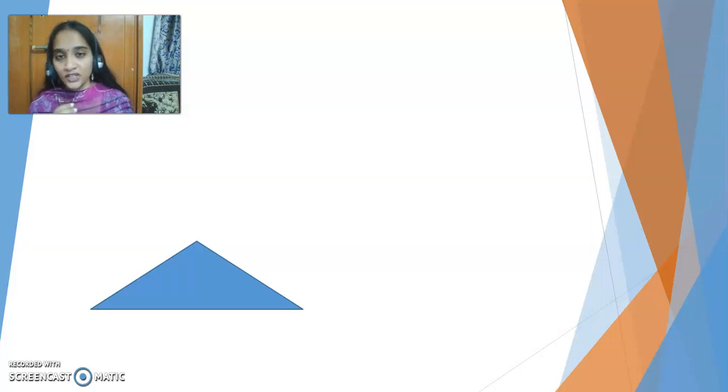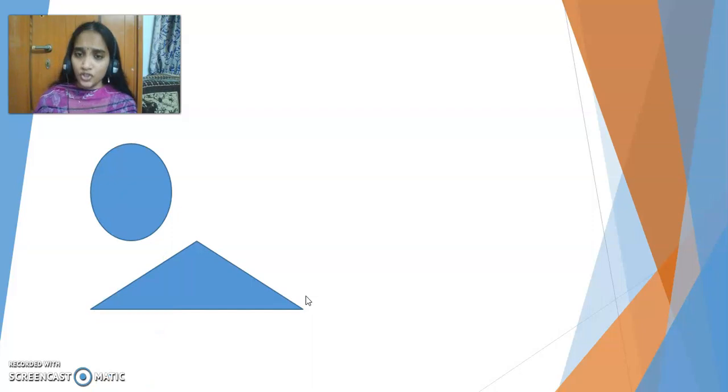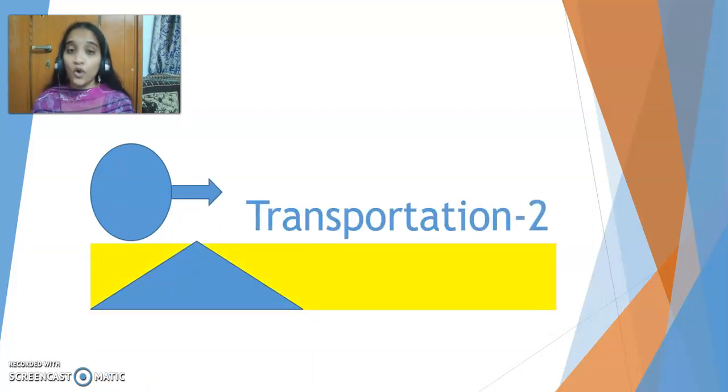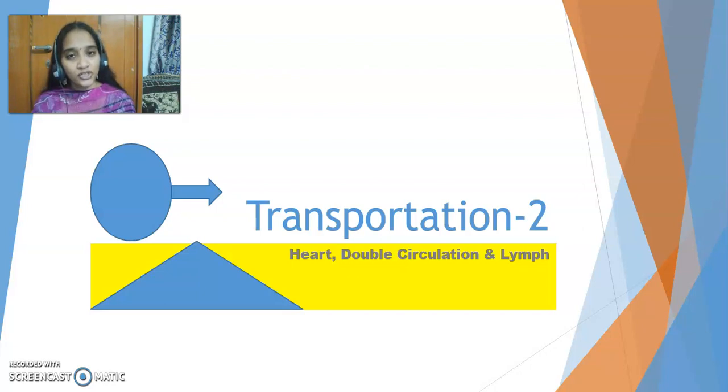Now in today's video, which is transportation part 2, we are going to talk about the main pumping organ of our body or the circulatory system, which is the heart, and the type of circulation seen in humans or mammals, double circulation, and another important circulatory system other than blood, which is lymph. So we are going to talk about these topics in this video. Okay, let's get started, children.